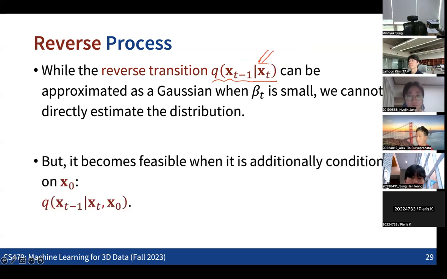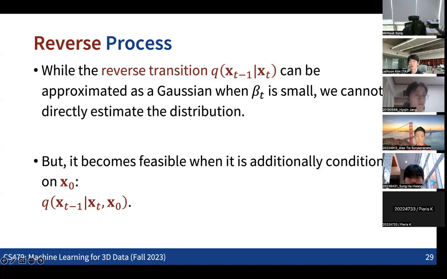The thing is that if we consider this, which is like conditioning not only on xt, but also on x0 as well. If we see this specific case, where we have the probability density function conditioned by both xt and x0, then now we can derive some kind of analytic form of this. So this is one thing that we are going to see.